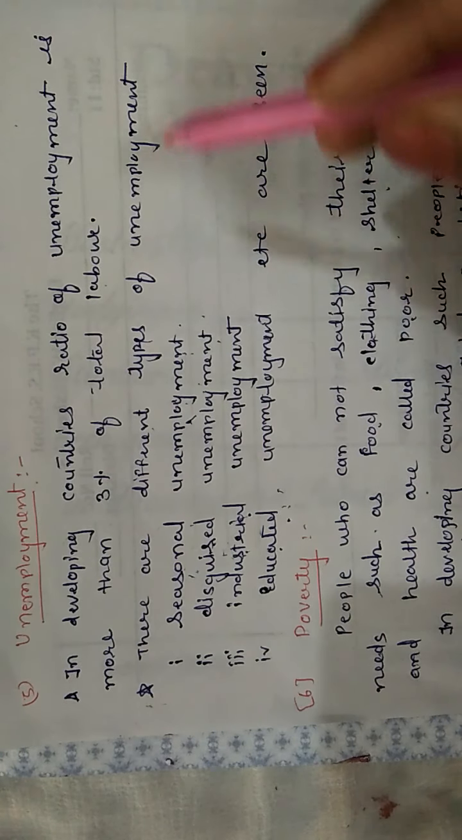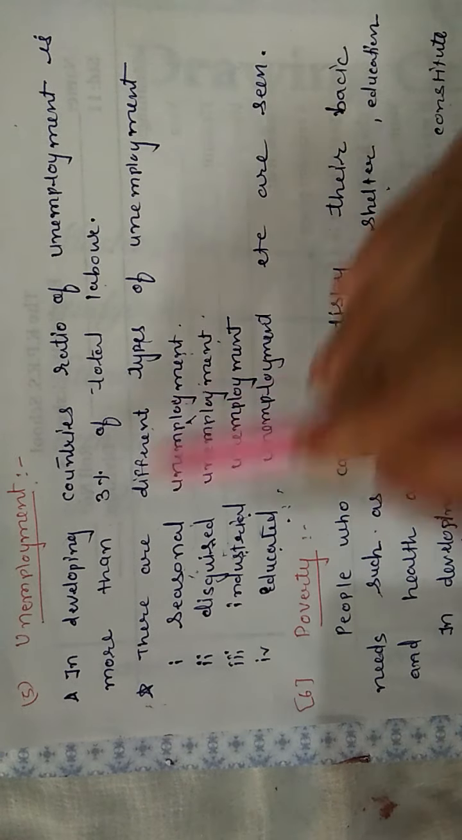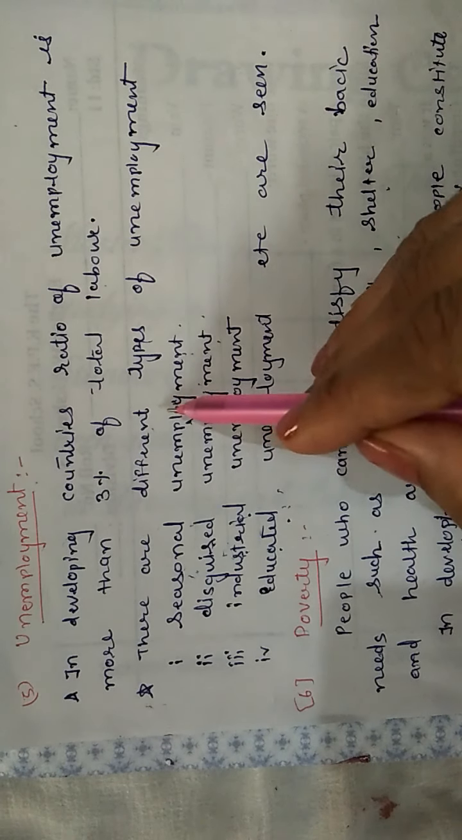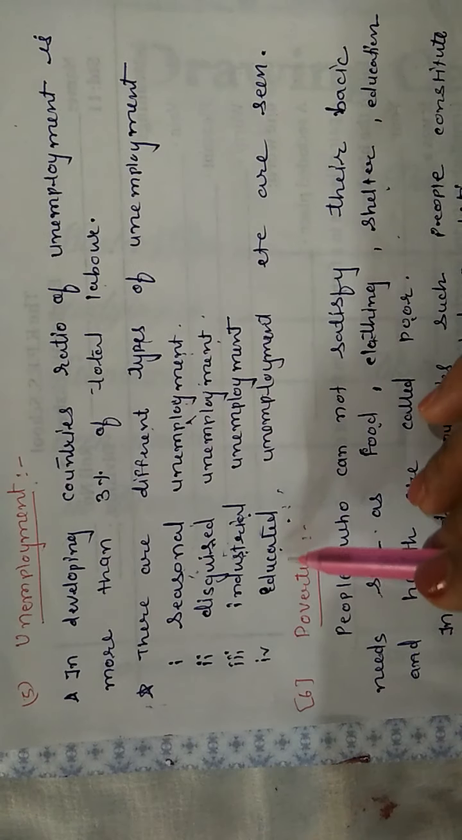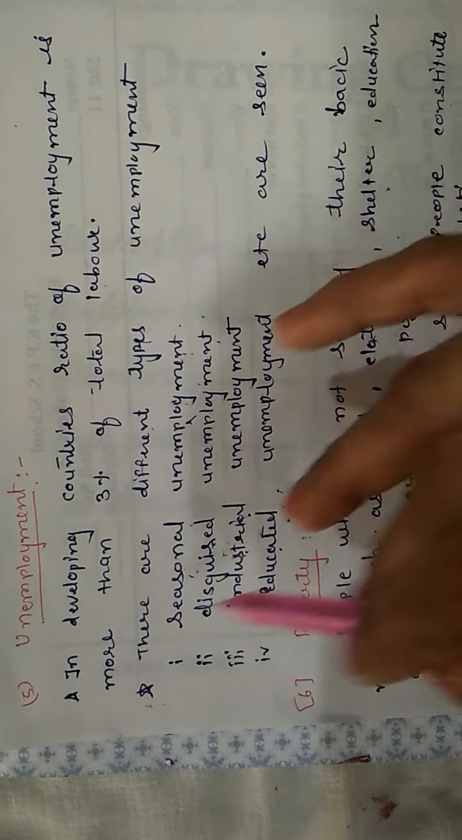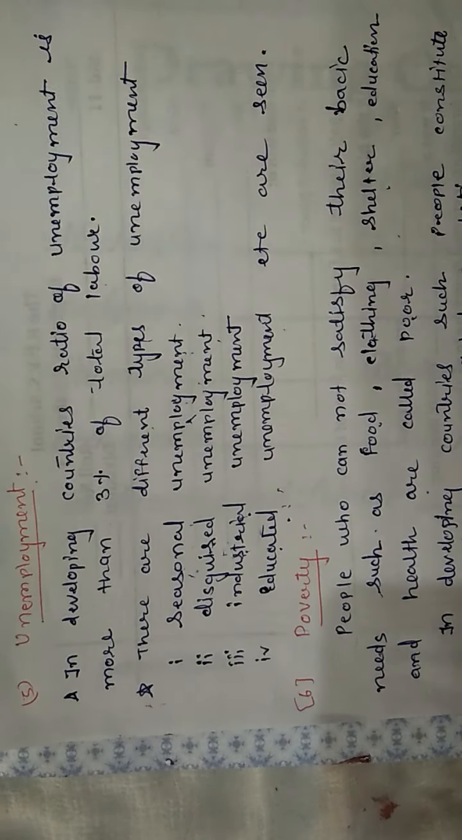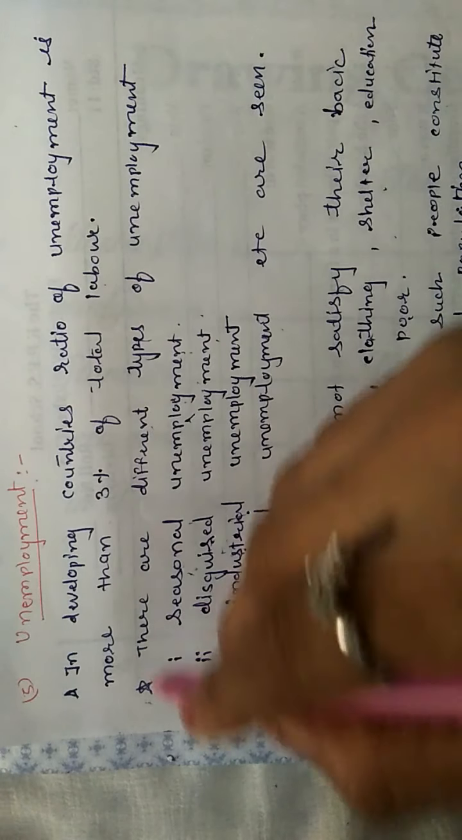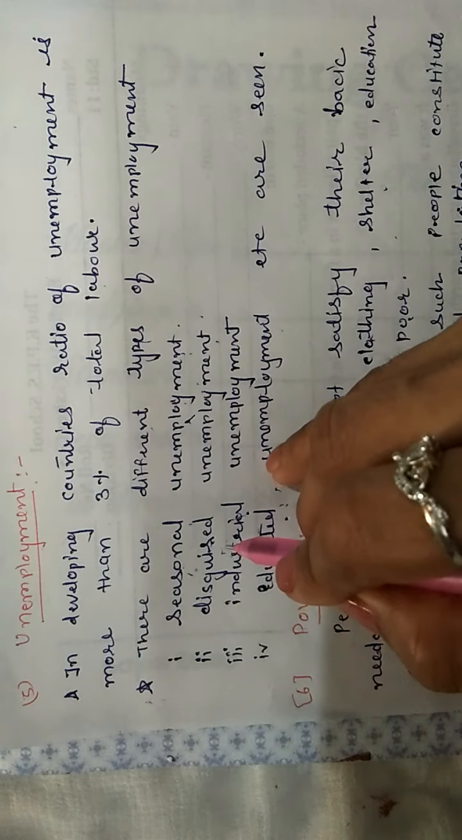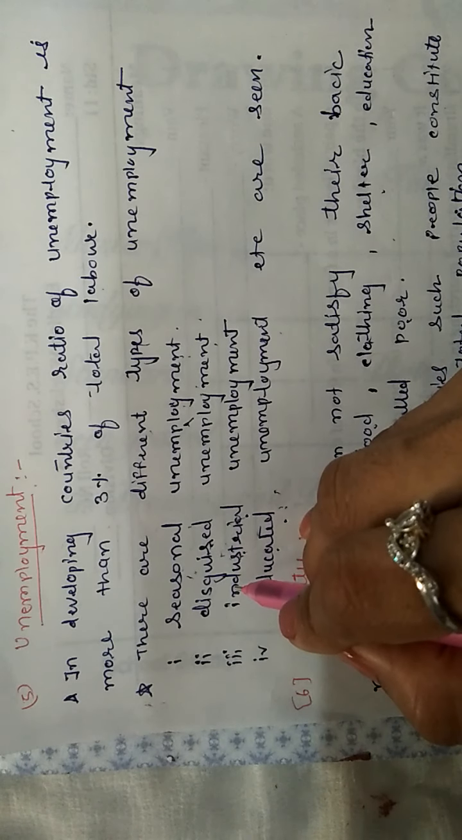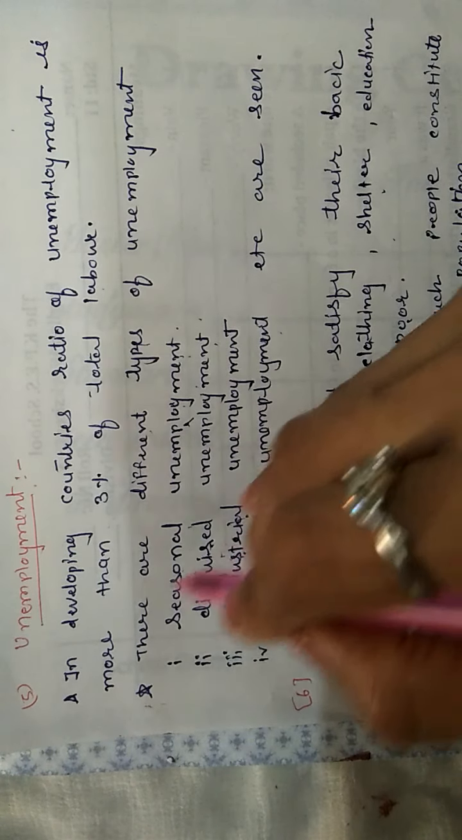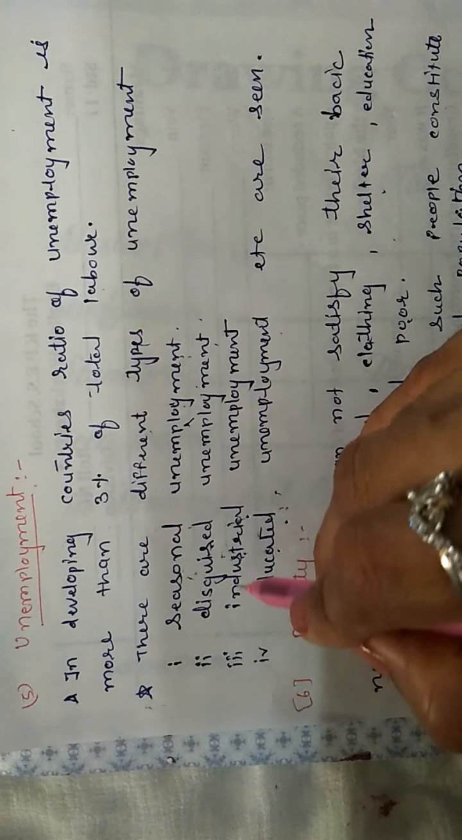There are different types of unemployment. You only have to list down the names, no need to describe them: seasonal unemployment, disguised unemployment, industrial unemployment, and educated unemployment. I'm explaining very briefly because you have to write all this unemployment in detail in chapter number 17. Only in this point you have to just list them down.